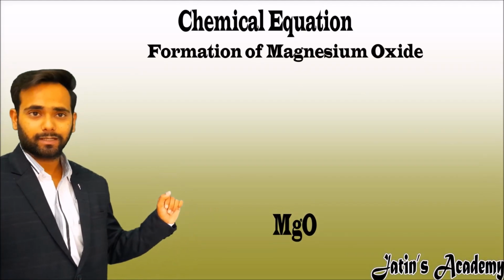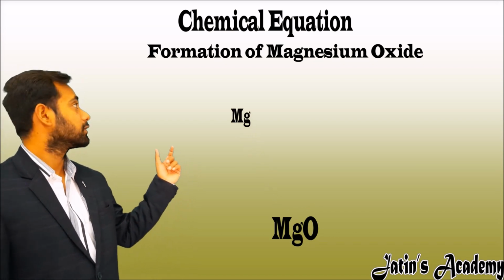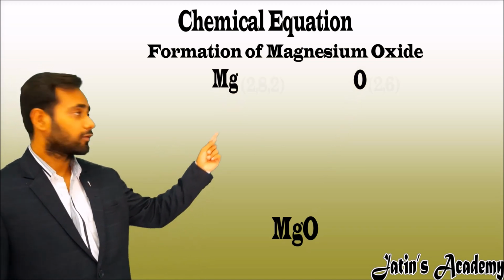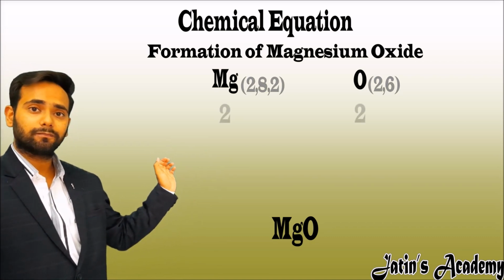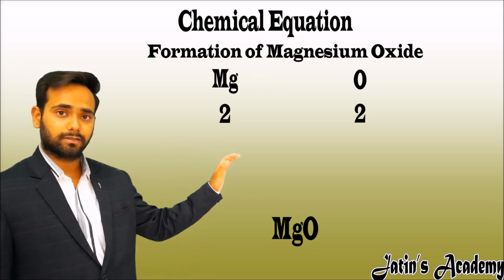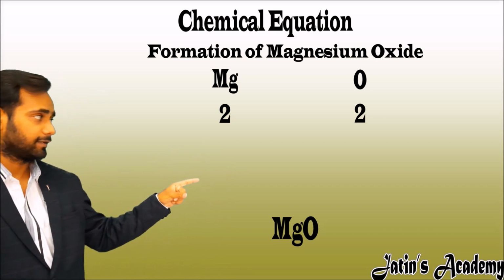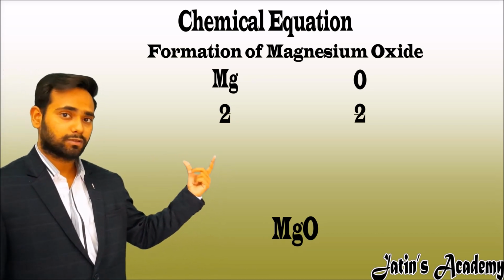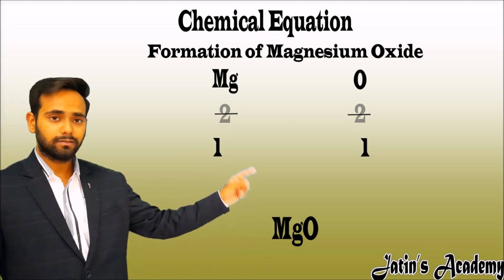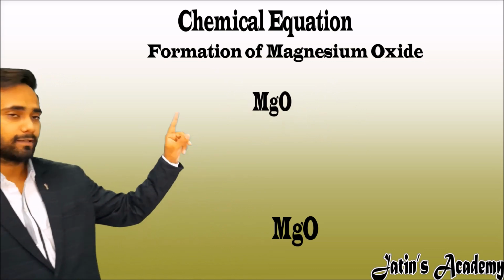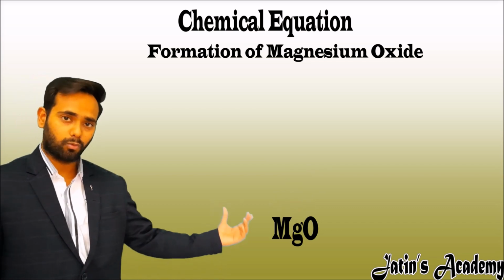Now see the formation of magnesium oxide. First of all, write the symbols of magnesium and oxygen. We know that the symbol of magnesium is Mg and the symbol of oxygen is O. Write the valency below magnesium and oxygen. The valency of magnesium is 2 and the valency of oxygen is also 2. If they are divisible by any number, first of all divide them. Both are divisible by 2, so divide them. Now here magnesium 1 and oxygen 1. Now crisscross the valencies and there is a formation of magnesium oxide, that is MgO.